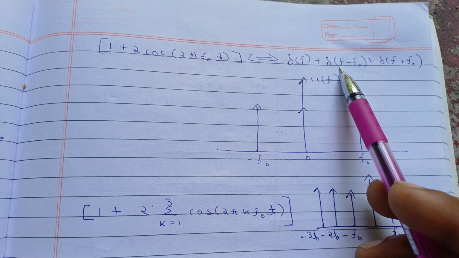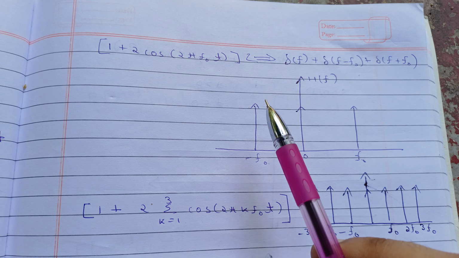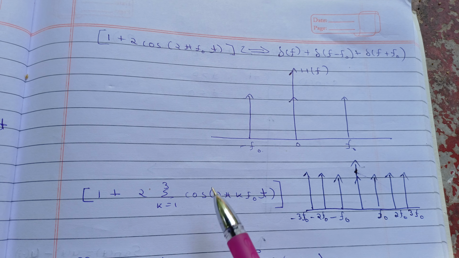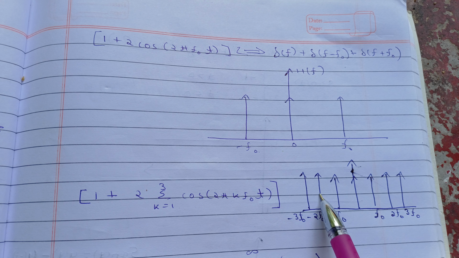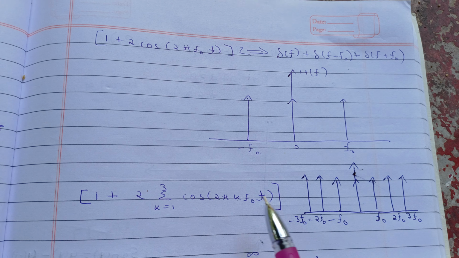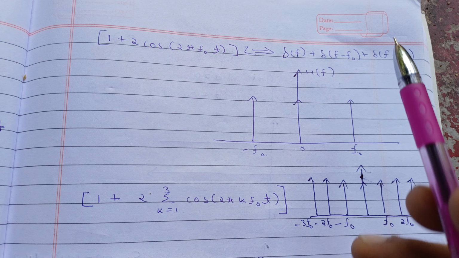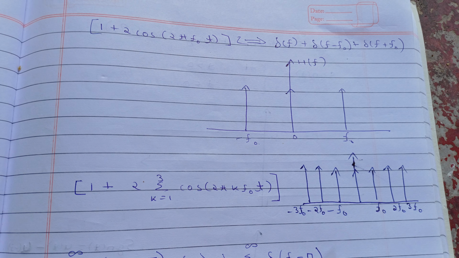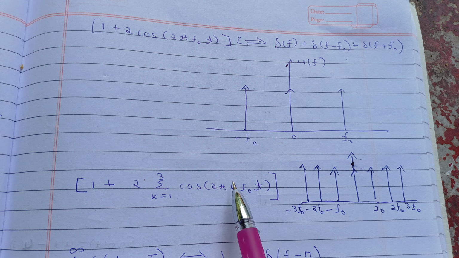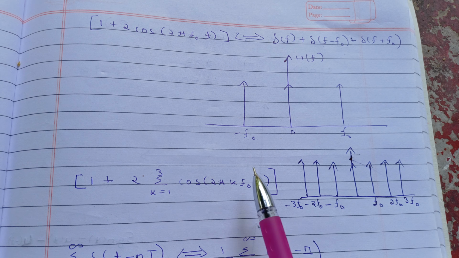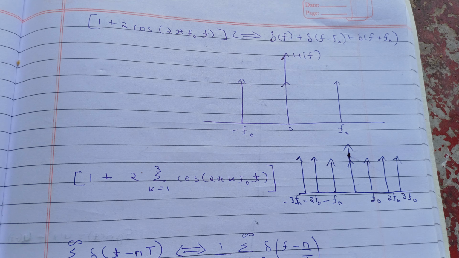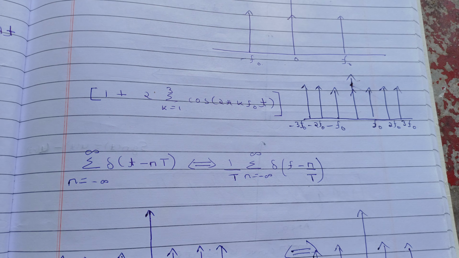So for f equal to 2 f naught this will be defined, and for f equal to minus 2 f naught this will be defined. So for the 2 you will get these two spikes, this one and this one. And for k equal to 3 you will get 3 f naught and minus 3 f naught. So these will be your spikes in the Fourier transform. For this kind of function you can define this, so for any value you can define and you will get your transform. So we can generalize this.